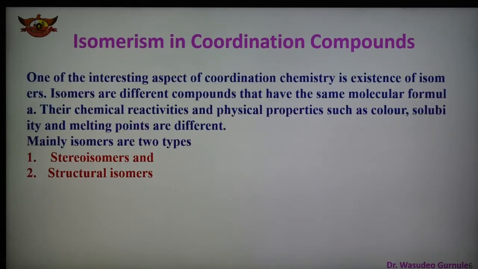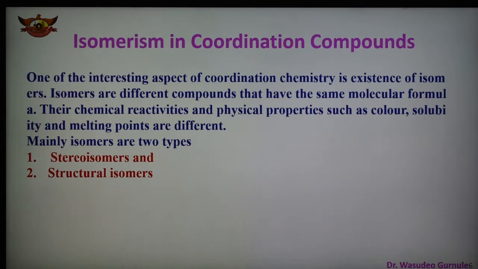In the next slide, it is shown what isomerism in coordination compounds is. Two or more chemical compounds with identical chemical formula but different structures are known as isomers, and the phenomenon is known as isomerism. This phenomenon is not restricted to carbon compounds, but inorganic compounds also show isomerism.